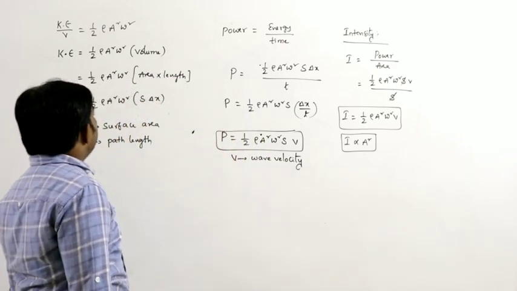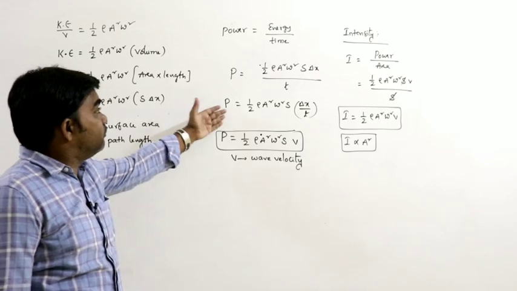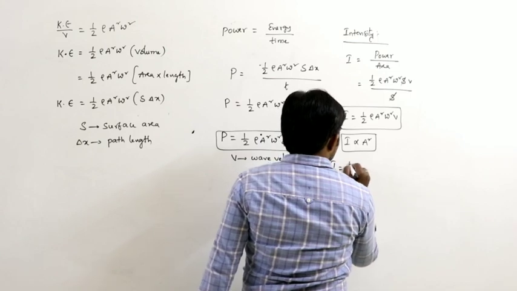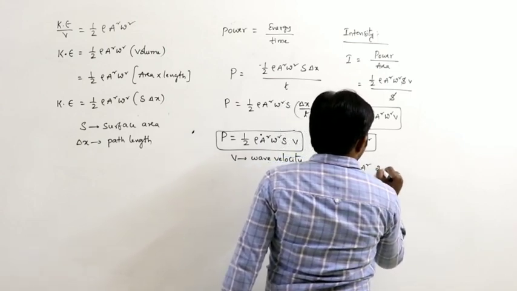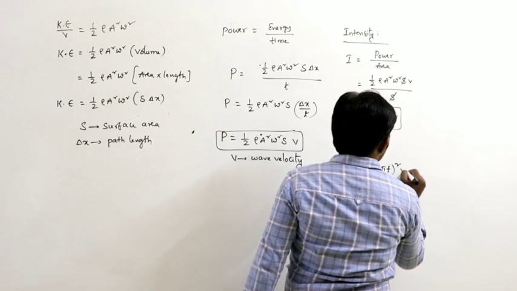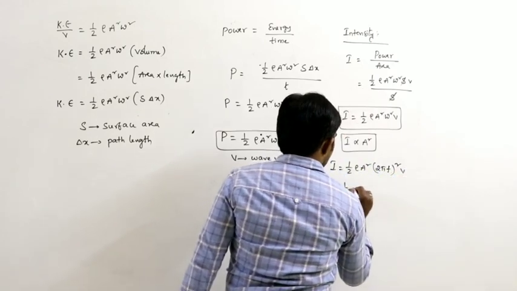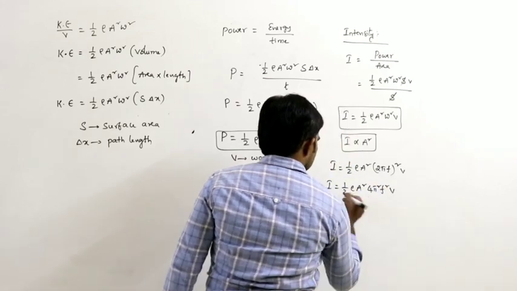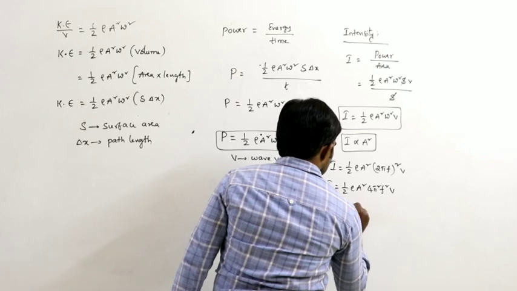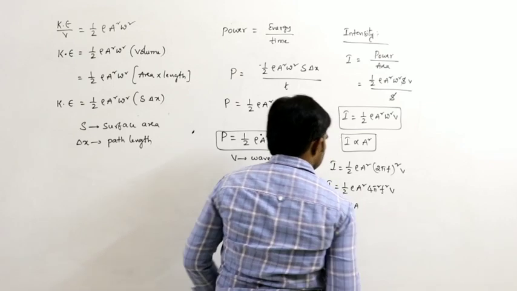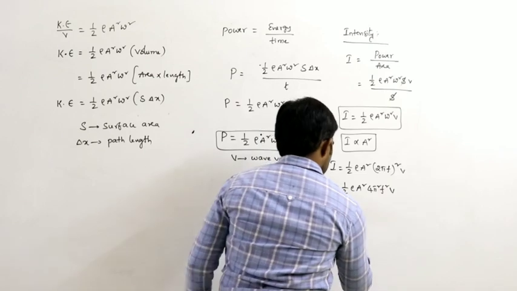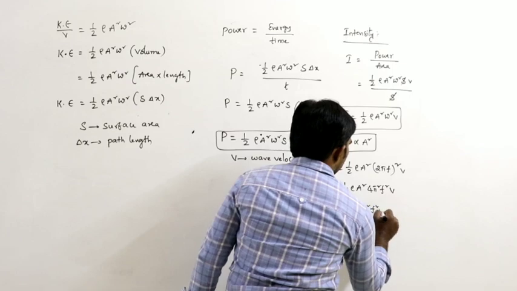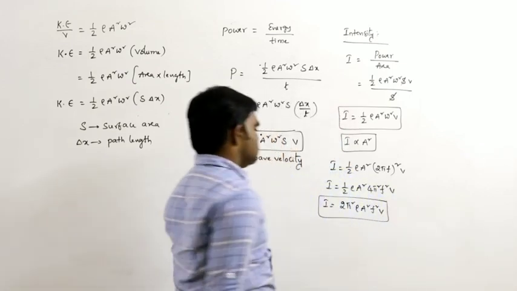So, these are the energy, power and intensity of the wave. This can also be written as I equals half rho A square omega square v. Omega can be written as 2 pi f in terms of frequency. So I equals half rho A square 4 pi square f square v, which gives I equals 2 pi square rho A square f square v. This is also the intensity equation.